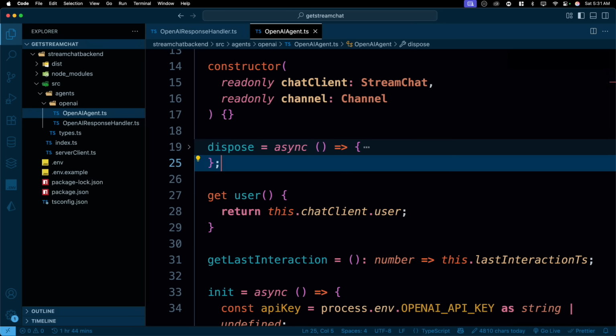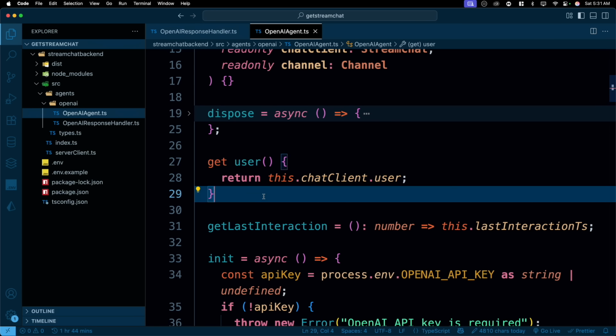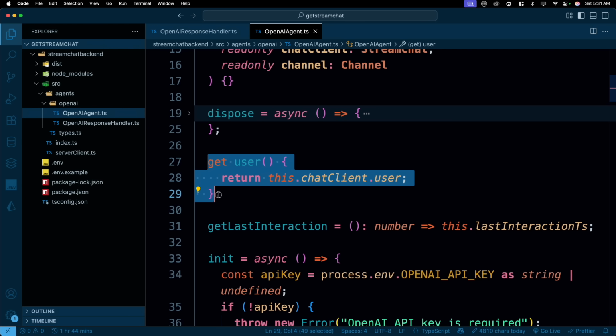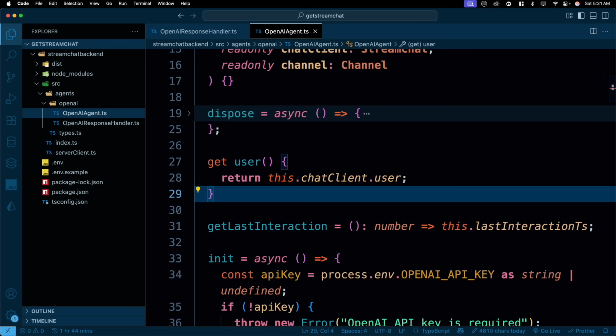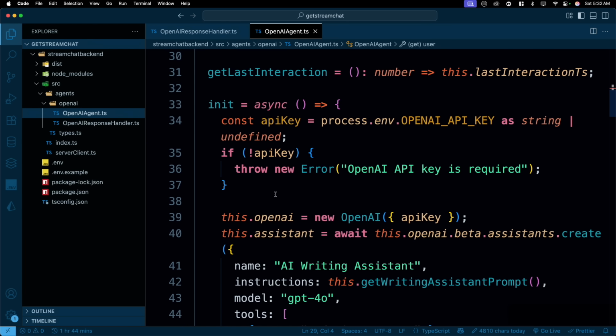Then after that, we have a simple get user because we want to get the user. Now, if your application is behind authentication, you definitely want to get the user from the database or something. I have kept it really simple so that you get just the basics of the client. After that, we are checking the last interaction. It returns the timestamp of when the last user interacted. And then we have this big init method which initializes this.